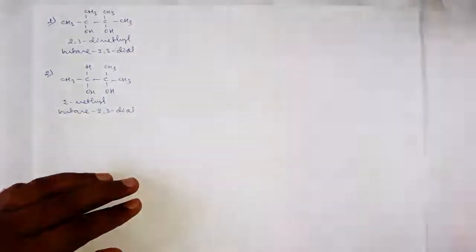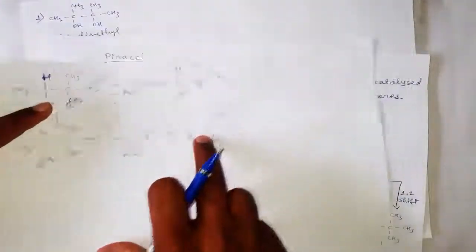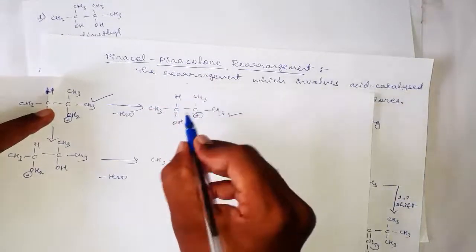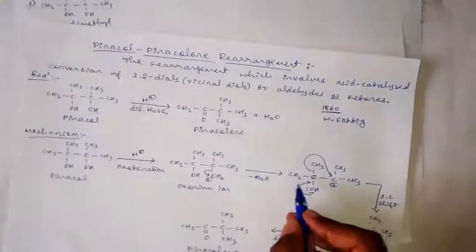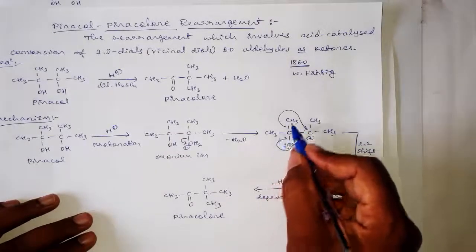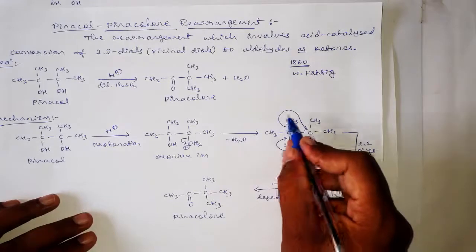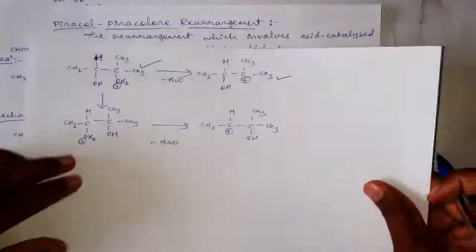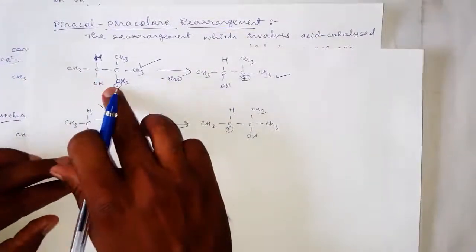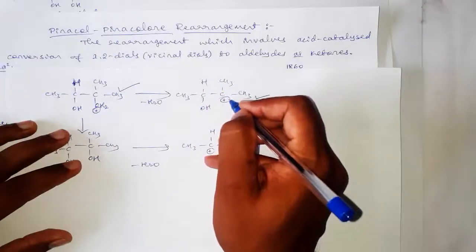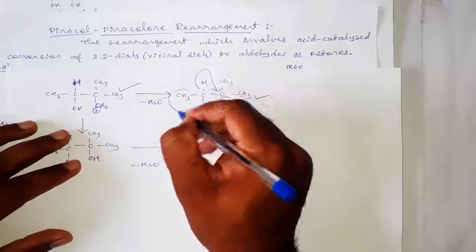Then now in unsymmetrical diols, the next step after the protonation is what? Migration or the shifting of any one of the substituents present on the next carbon. But in symmetrical diols, both the substituents are the same. Here both the substituents are methyl groups, and any of these two groups can migrate to this carbocation. But in unsymmetrical diols, the groups are different, and here which group will migrate to this carbocation? Whether the hydrogen will migrate or the methyl group will migrate.